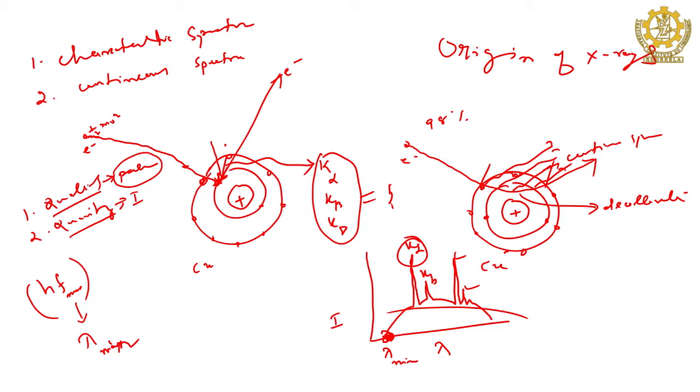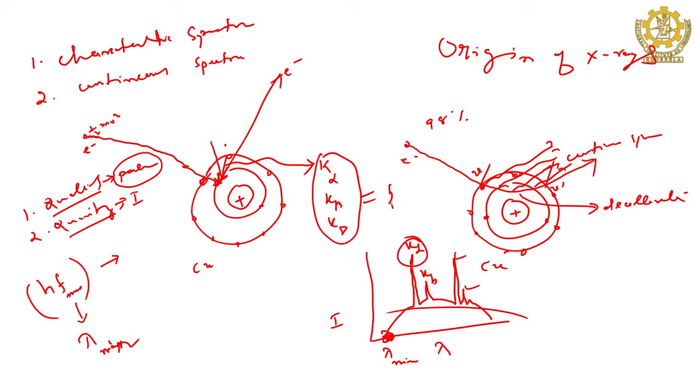Now, to derive this relation for the energy, let us say, for example, the electron has velocity v, but when it comes out it is v prime. Continuously the velocity is changing because of deceleration, and as a result the continuous spectrum comes out.